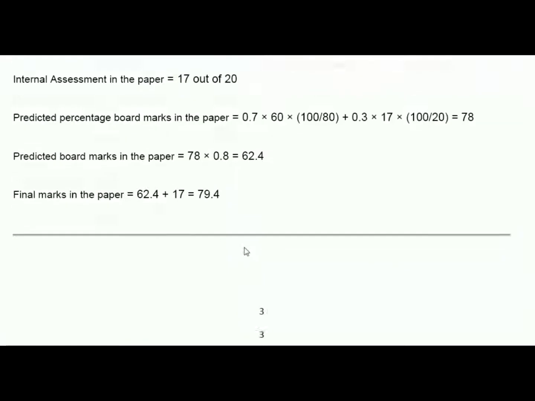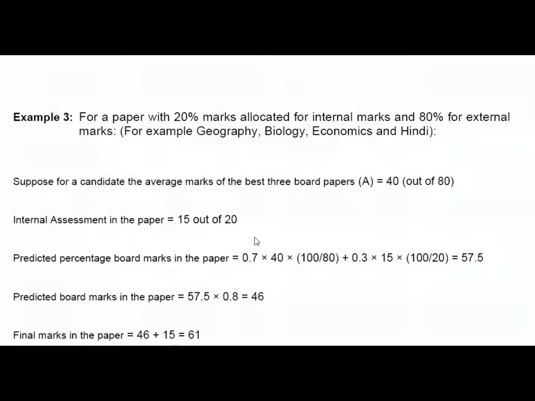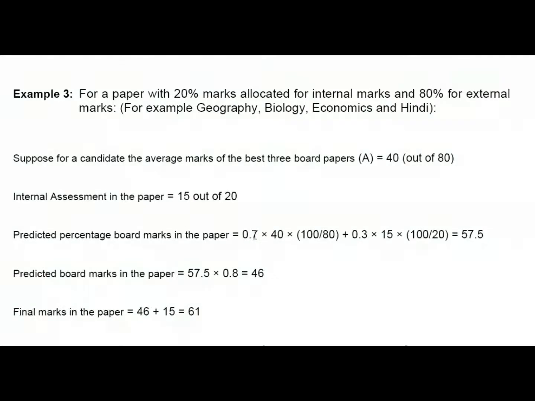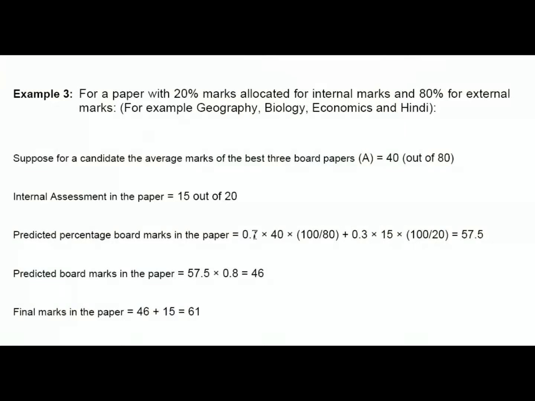4. Example 3. For a paper with 20% marks allocated for internal marks and 80% for external marks, for example geography, biology, economics, and Hindi. Suppose for a candidate the average marks of the best 3 board papers, A, equals 40, out of 80. Internal assessment in the paper equals 15 out of 20.